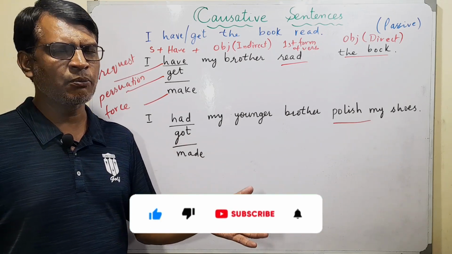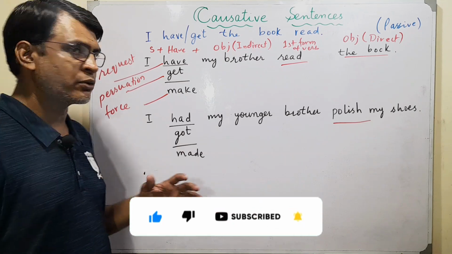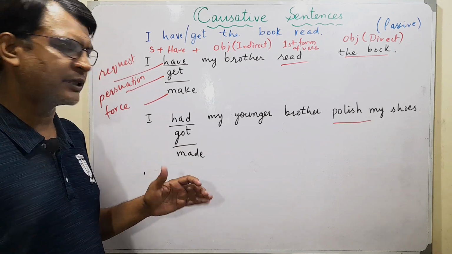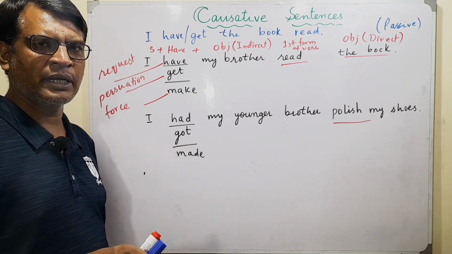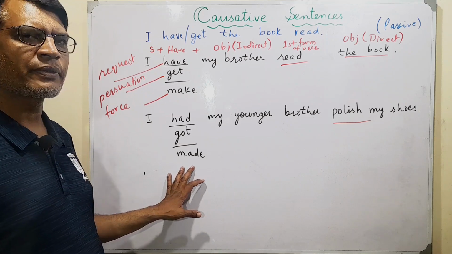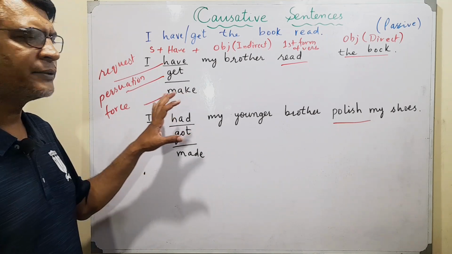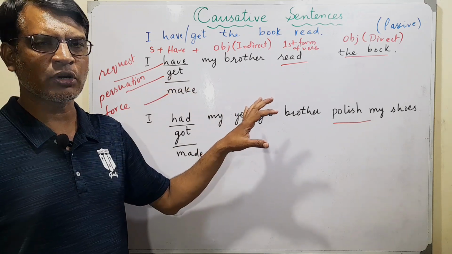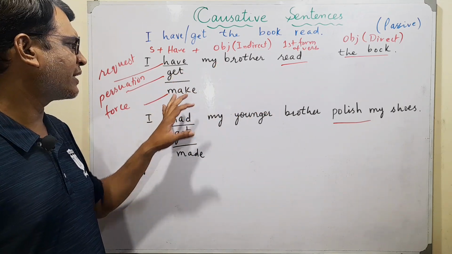I said, okay, if you polish my shoes, I'll give you $1, for example. So he said, okay, wonderful, and he did that. But then you made him, you forced him. If this happened, you will use made here in this case. So remember, only in the active form of causative, we will use this difference of have, get and make.